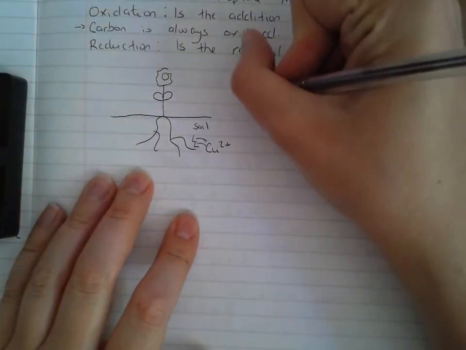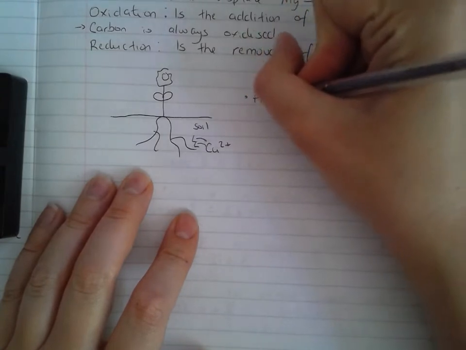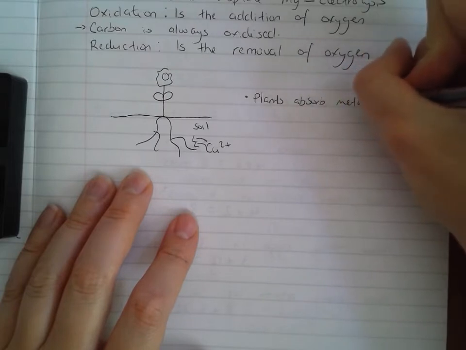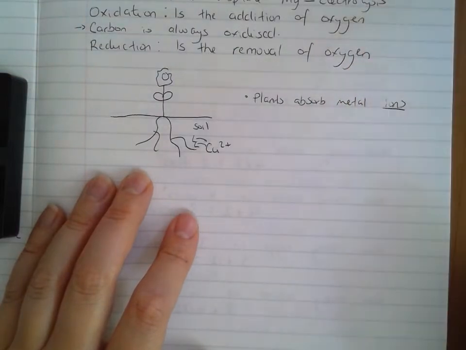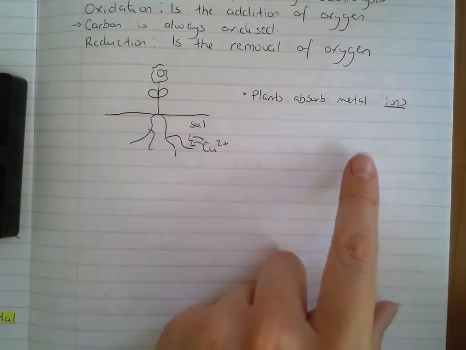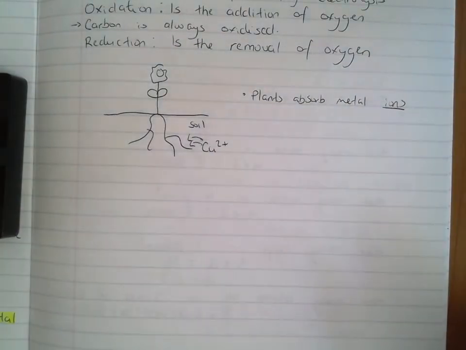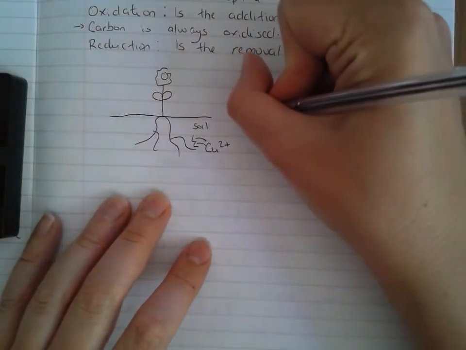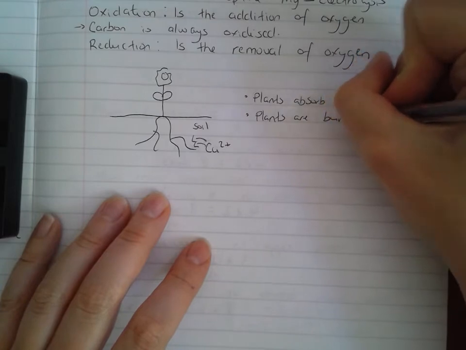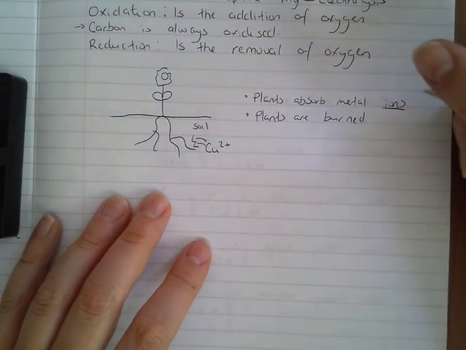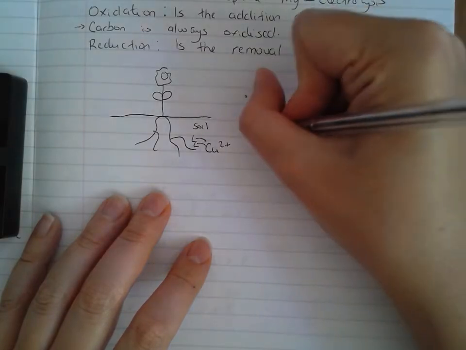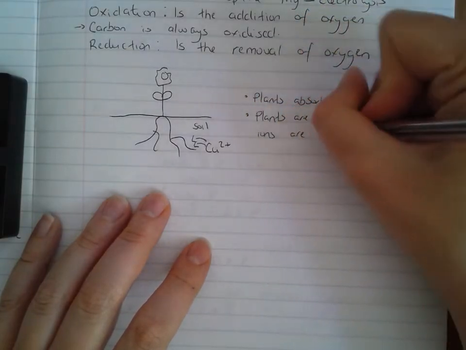So I'm going to say plants absorb the metal ions. And I have to write metal ions. They don't absorb big solid chunks of metal. They can absorb metal ions. So plants absorb metal ions. And then the plants are burned. You light them on fire, you burn them. Plants are burned and the metal ions are extracted.